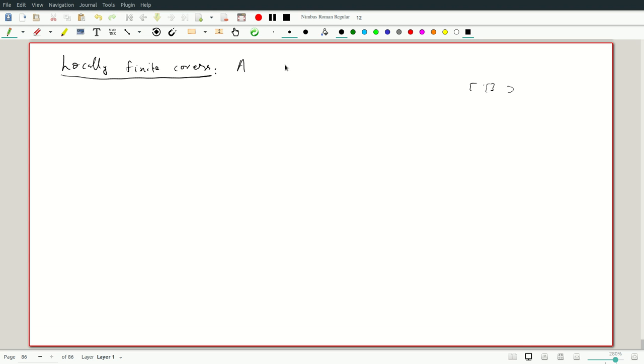Okay, so a cover F_alpha, I'm writing it as if it was by closed sets, and it will be in our theorem, but the definition of locally finite doesn't depend on them being closed.